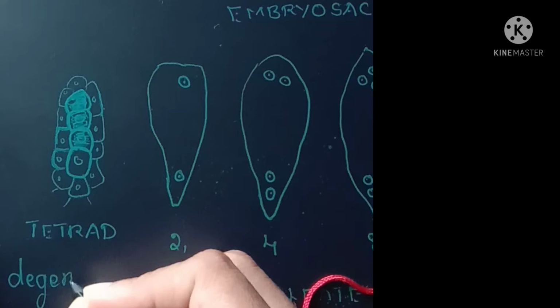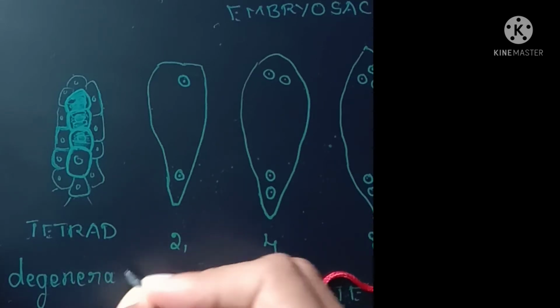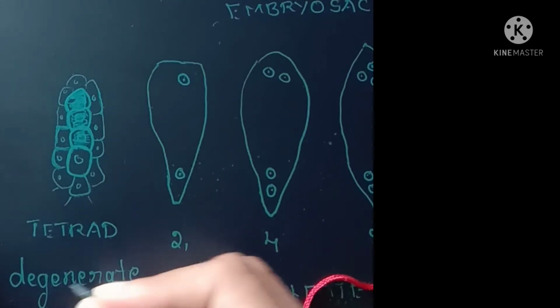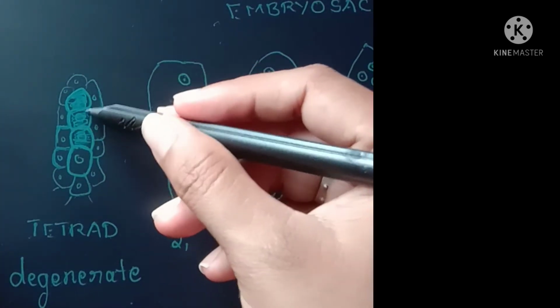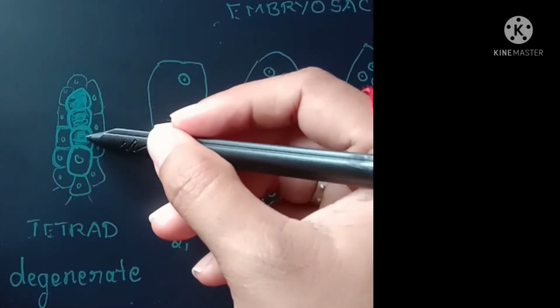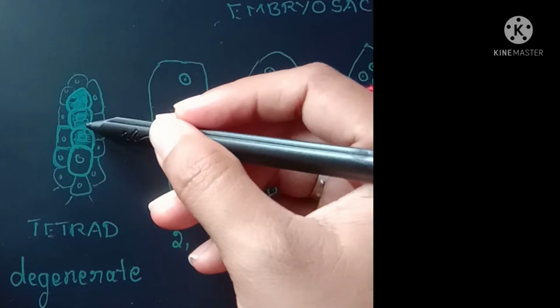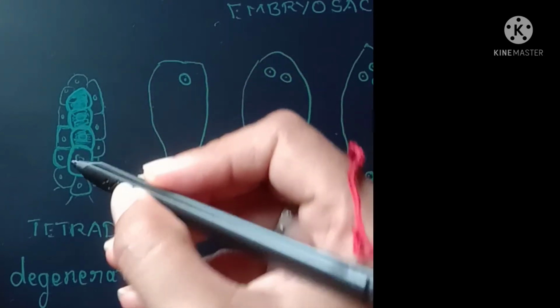Degenerate means the opposite of generate. Generate means produce. So these 3 cells degenerate or are lost, they are destroyed.